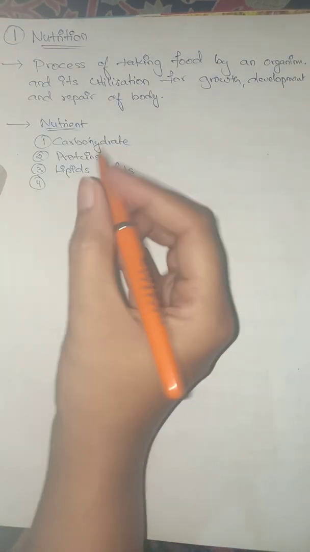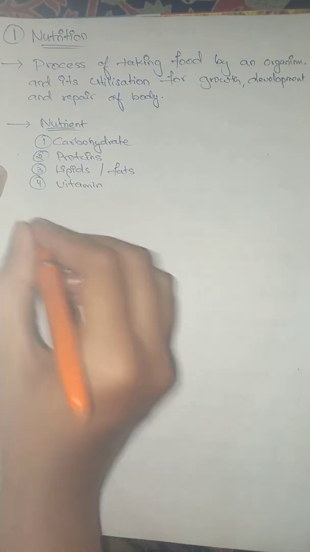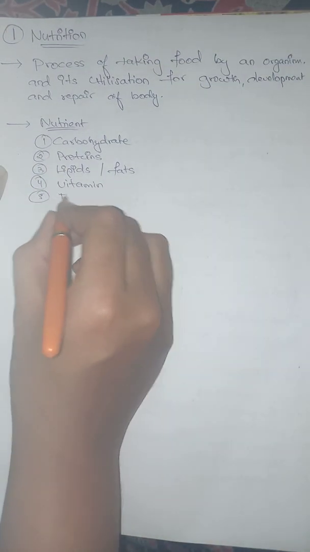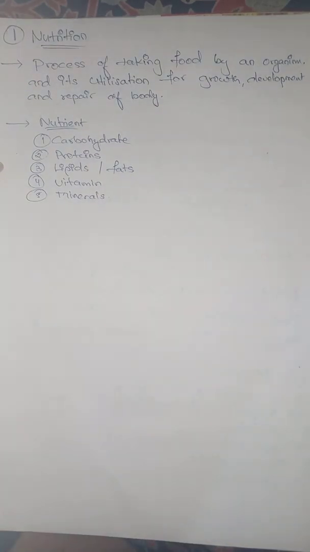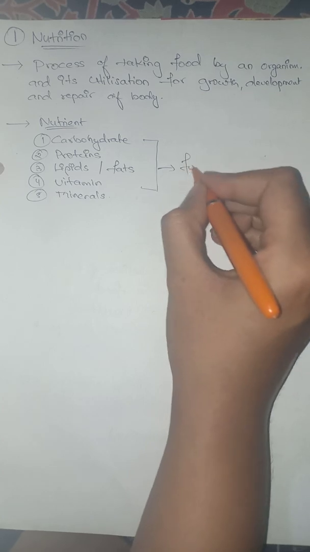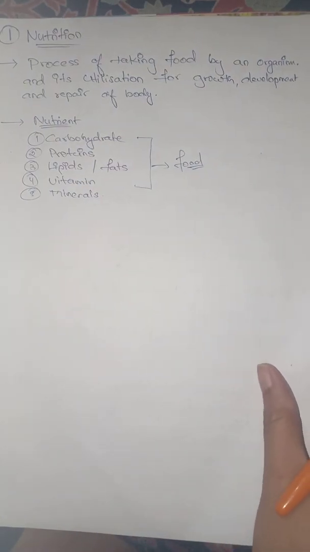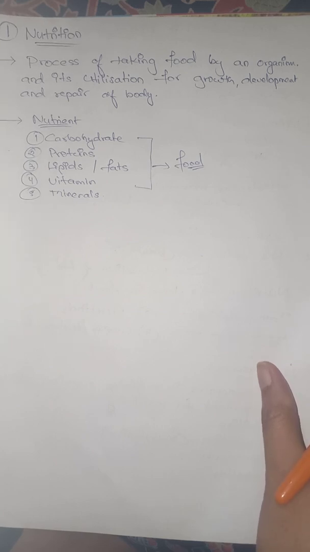The fourth are the vitamins, and the fifth are the minerals. These are important nutrients present in our diet, or in our food, which are important for us to generate the energy required for the growth, development and repair of the body.